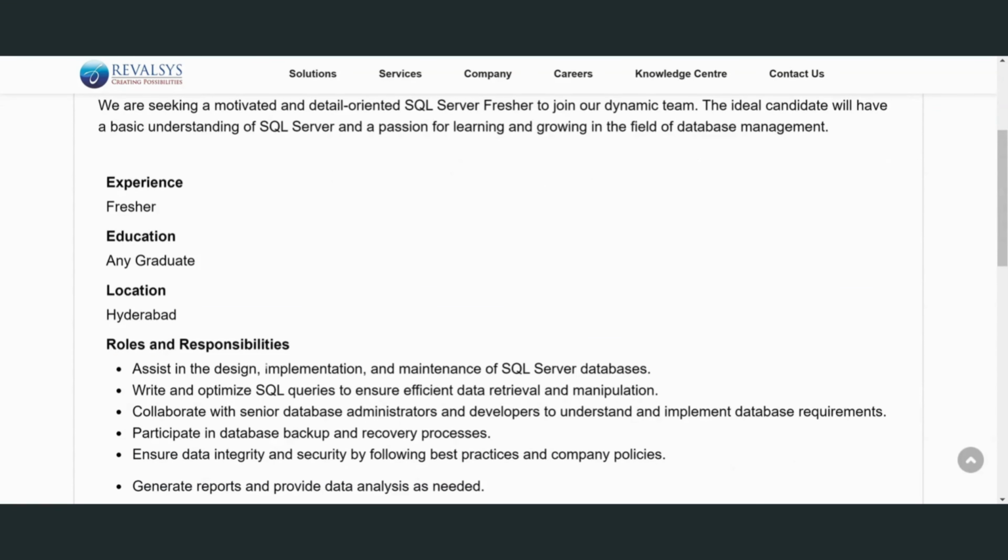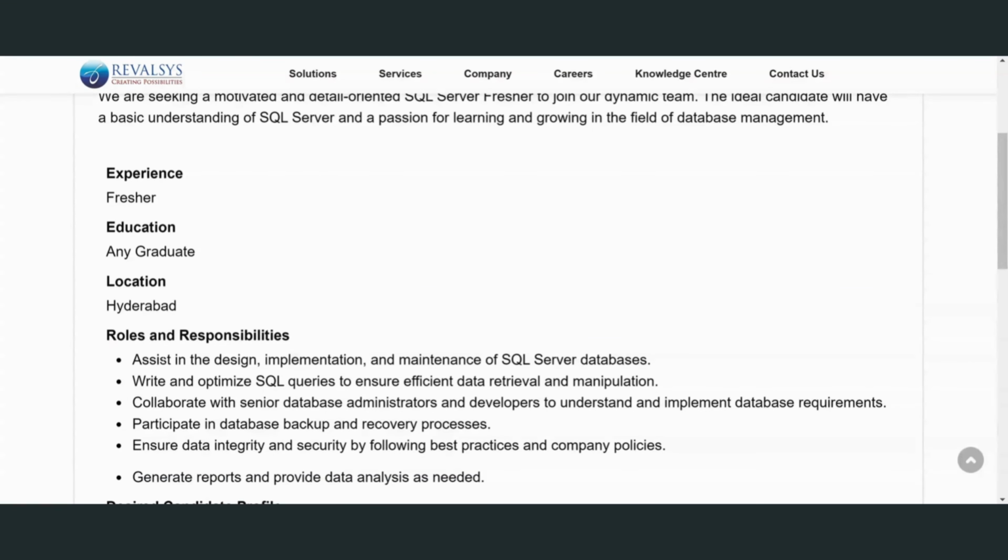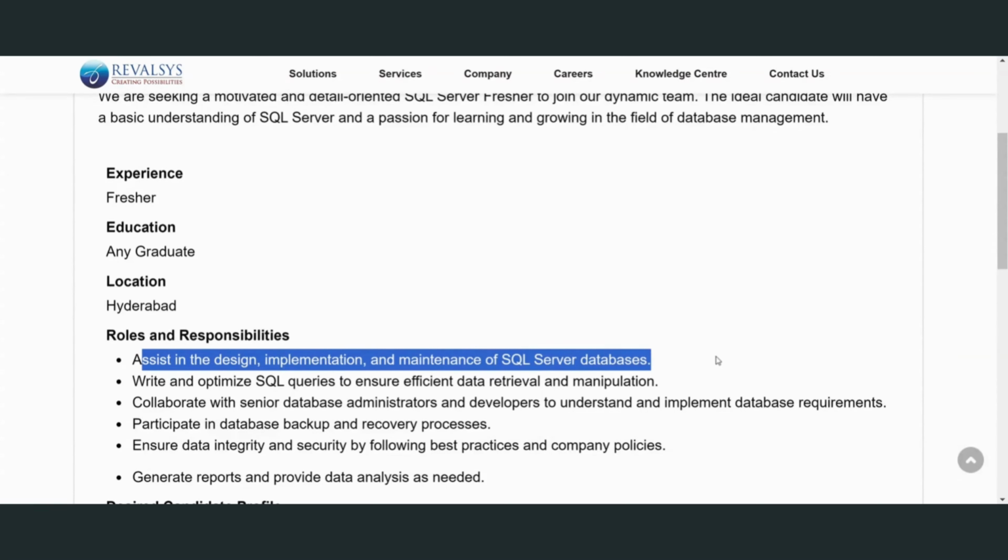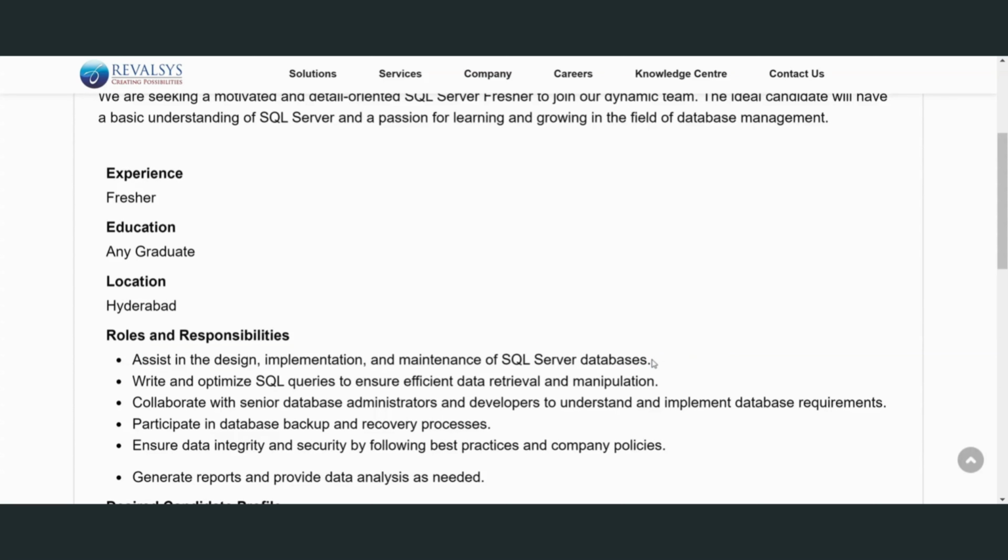Coming to the roles and responsibilities, here what you do, okay, first of all, is design, implementation, and maintenance of the SQL Server database. This is important because the major concepts here are how to decide entities, how to make the solutions of their attributes, repetitions, and entity development. This is common for any SQL developer.